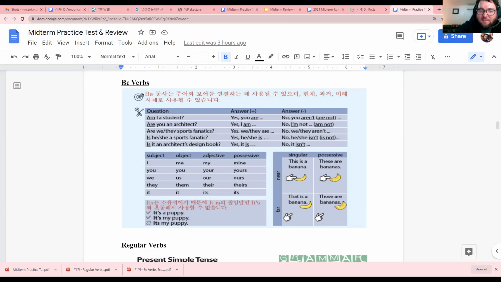But here, this is the 명사 rule. So we have to say it is an eraser, 아니면 they are erasers. So just remember the differences here for the be verbs. And everything we talked about is here.